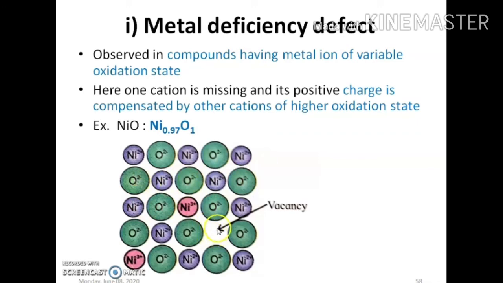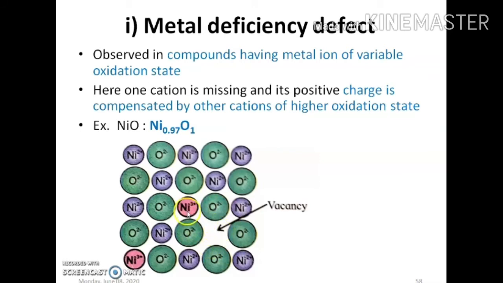but here there is a deficiency of Ni2+. So this is the vacancy of a cation, that is, here a Ni2+ is expected, but Ni2+ is missing from this position. So two positive charges should be here in order to have electrical neutrality.